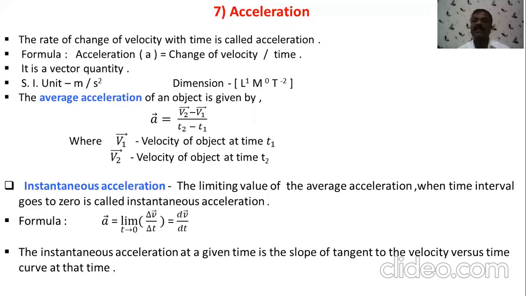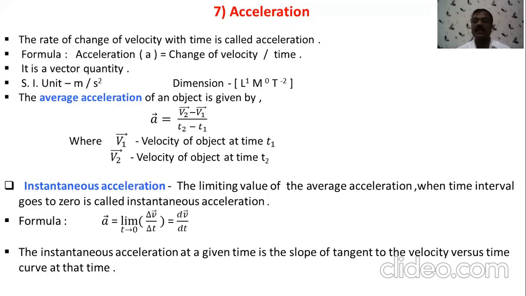So a bar is equal to limit delta t tends to 0 of delta v divided by delta t. And again you will find in terms of derivative, that is d by dt of v, that is change in velocity with respect to time. So you will find again the instantaneous acceleration.